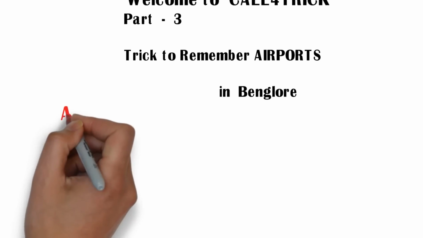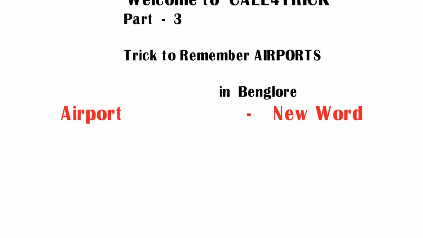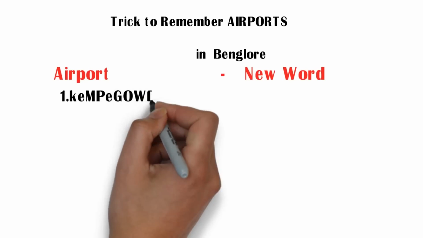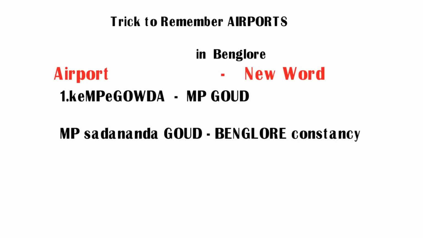Part 3. Trick to remember airports in Bangalore. Airport and its related new word. The name of the airport is Kempegowda. It is in Bangalore. So friends, this question was asked in the recent SBI Clerk exam, so please concentrate. The name of the airport is Kempegowda.